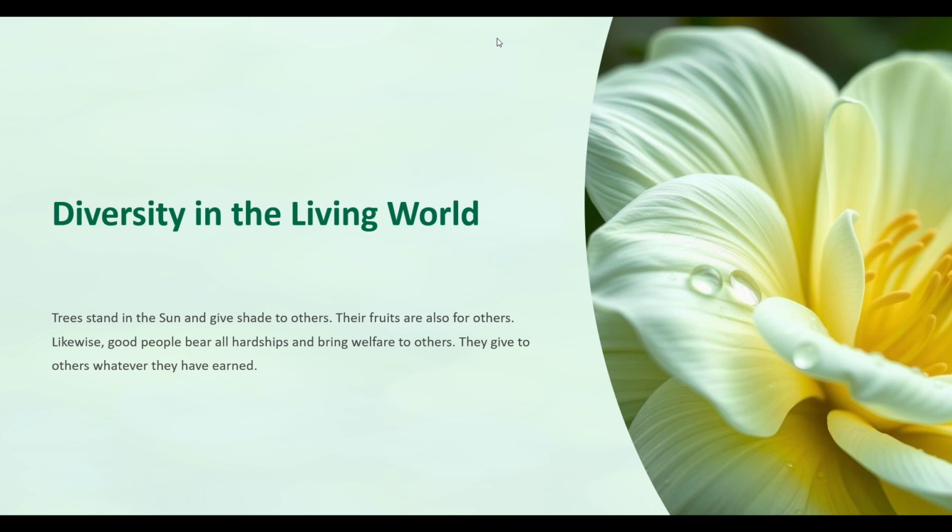Trees stand in the sun and give shade to others. Their fruits are also for others. Likewise, good people bear all the hardships and bring welfare to others. They give to others whatever they have earned.